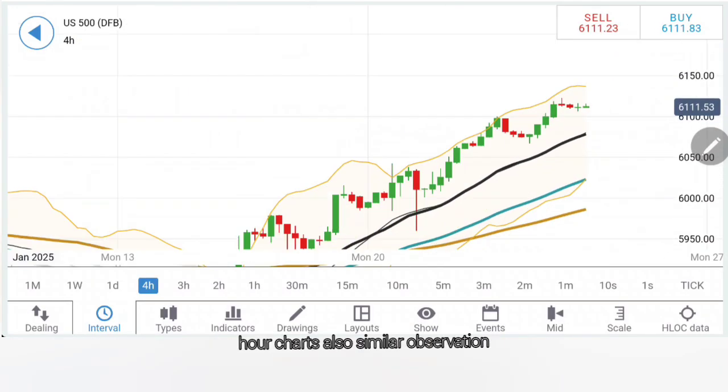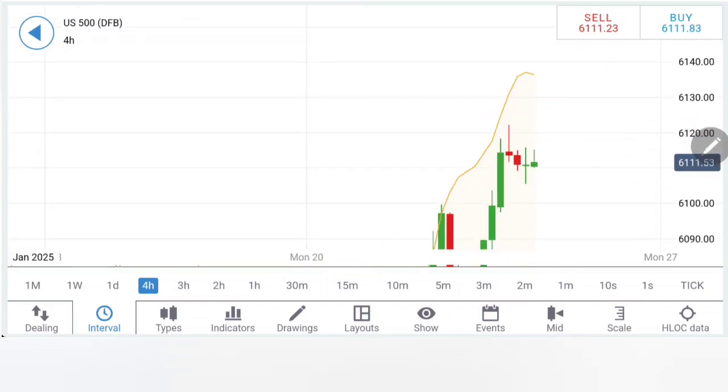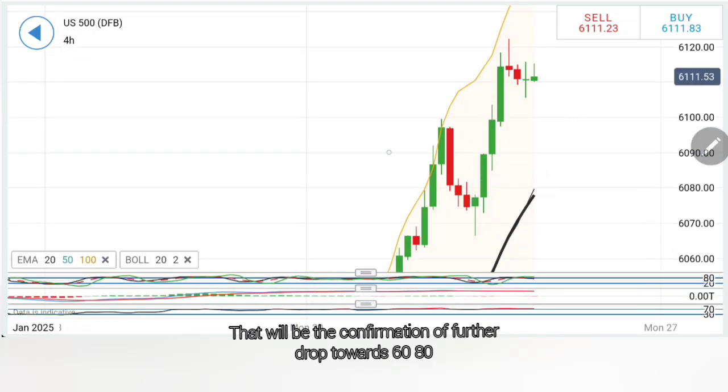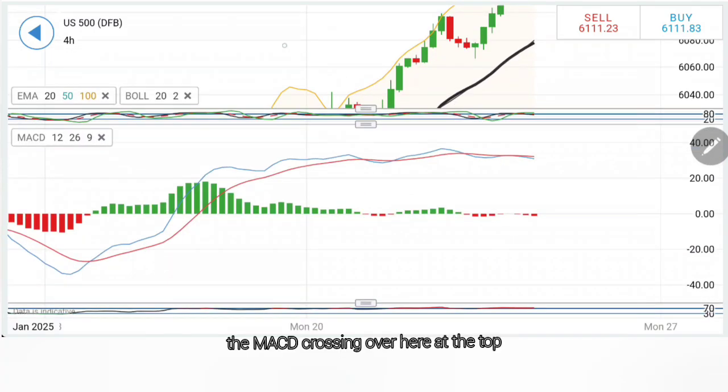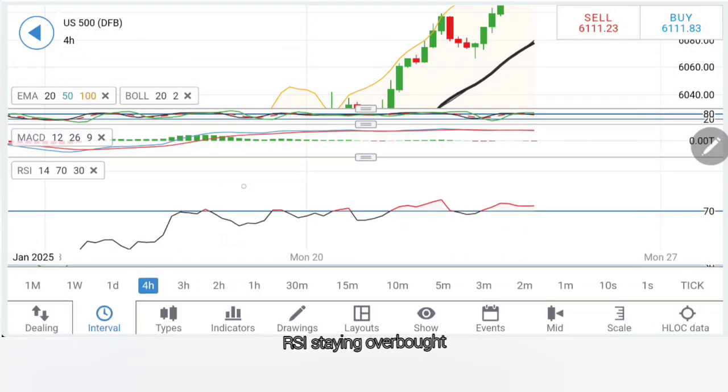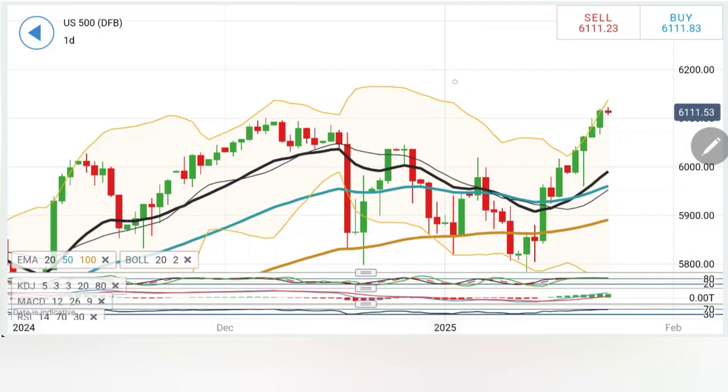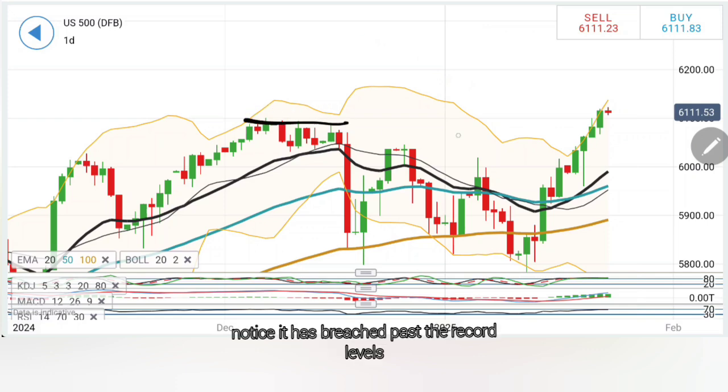On the 4-hour charts also similar observation. See, it has hit the highs. Now I'll wait for it to trade below 6100. That will be the confirmation of further drop towards 6080 or in fact 6060 levels. The stochastic dropping here, the MACD crossing over here at the top, trading with slight divergence. RSI is staying overbought.